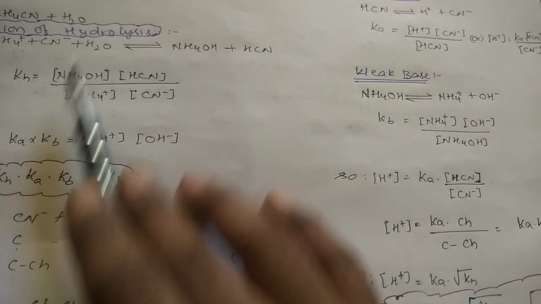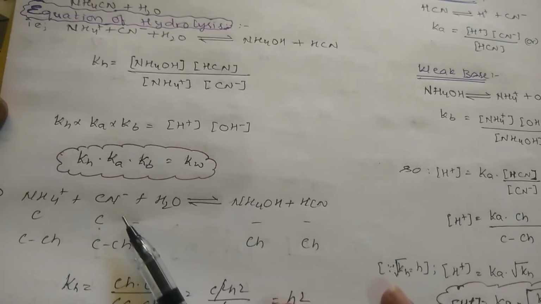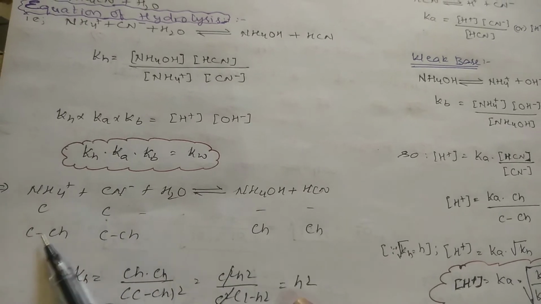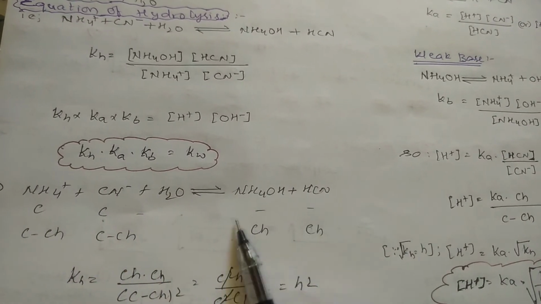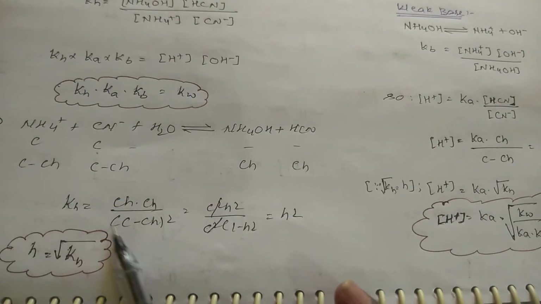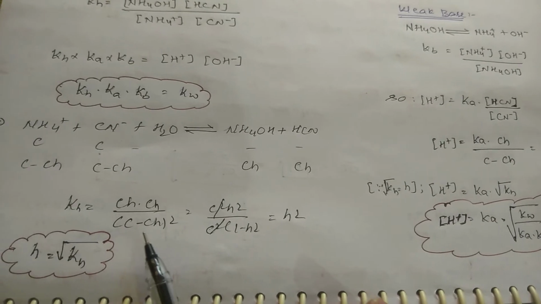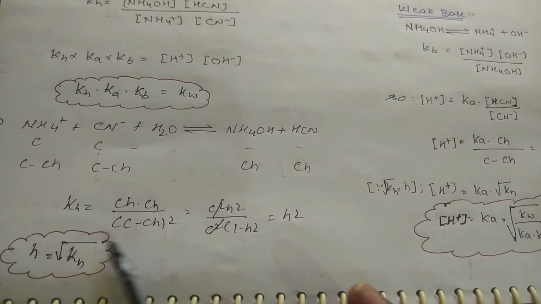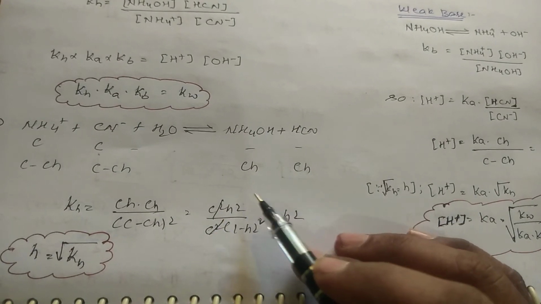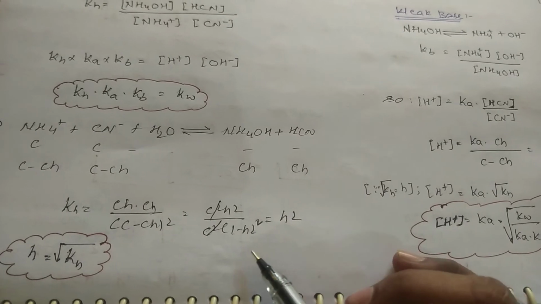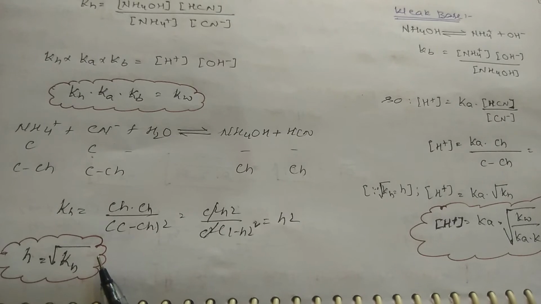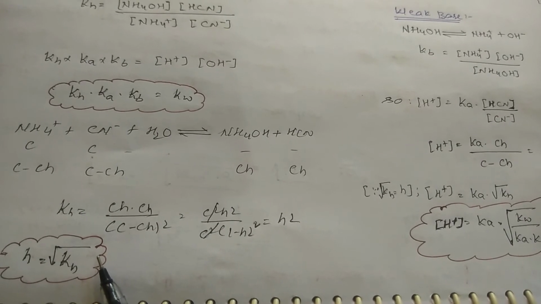Now I am writing the same equation in the form of this one. Concentration is C, this one is C, water will not be taken, so you will be getting nothing here. So C minus Ch, C minus Ch, you will be getting Ch, Ch. So if you calculate Kh, it will be Ch into Ch by (C minus Ch) whole square. If I take C square outside, (1 minus h) whole square. C square will be cancelled, h square will remain because h is very less than 1. So h will be equal to root of Kh. All the time if one is weak, we will be getting root of Kh by C.